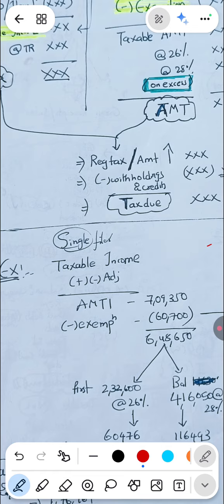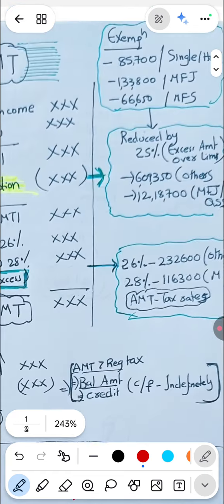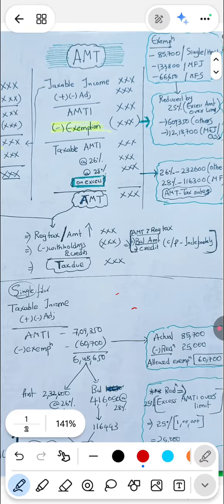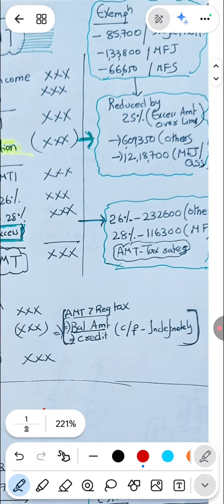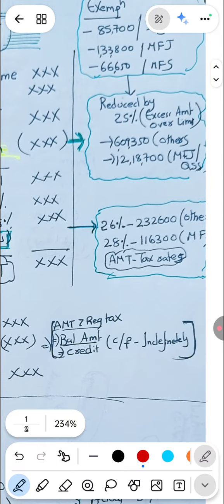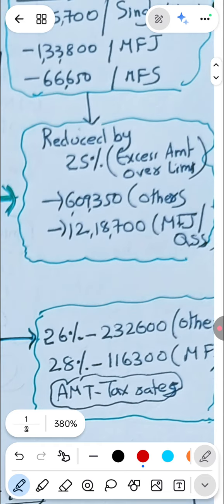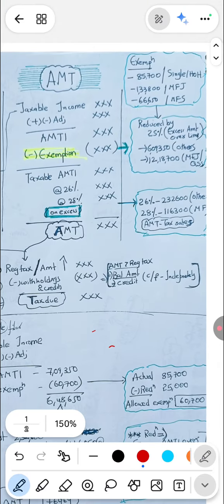From that, generally for a single filer, the exemption is 85,700. But if the AMT income crosses a certain limit, then the exemption gets reduced. What is the limit? For single filers, you can see it is 6,09,350. If it crosses that, 25% of the excess is reduced from the exemption.